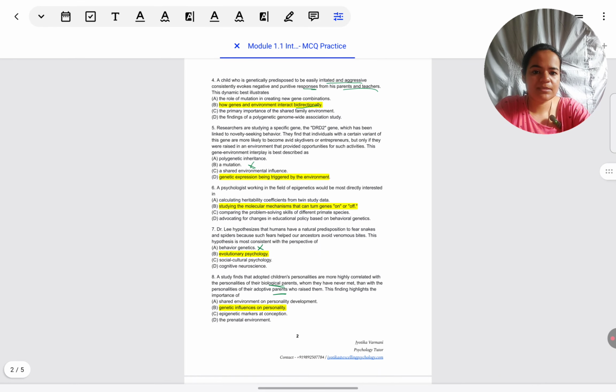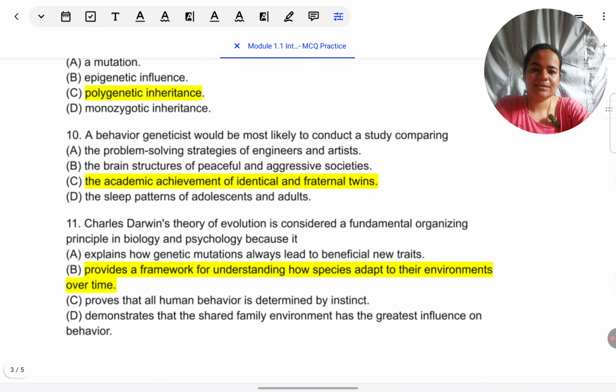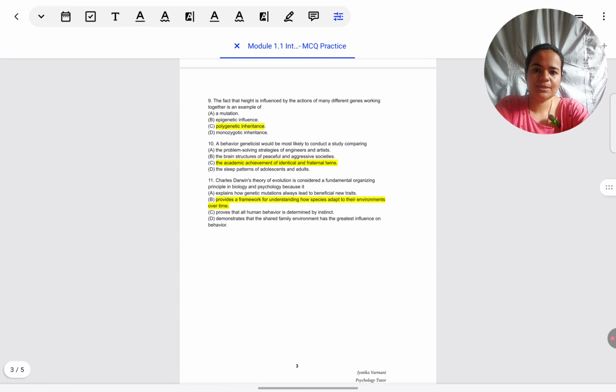Okay, so in the previous, this is the answer sheet. Whatever I've highlighted are the correct answers. I forgot to show before. These are the answers on the next sheet. In case you need to take screenshots, you can save them.